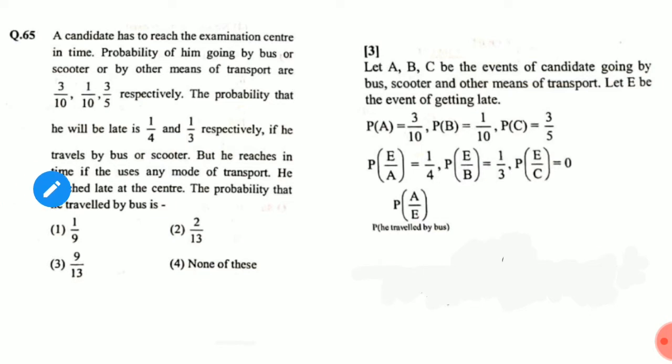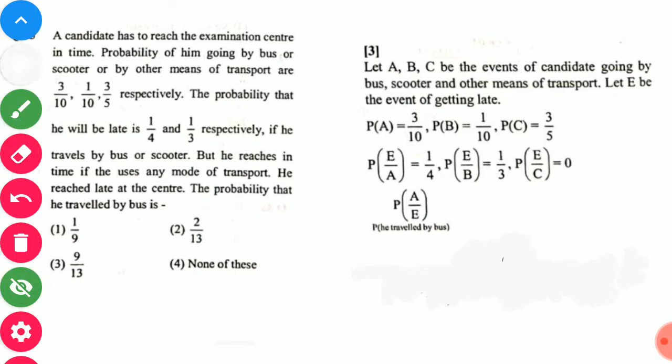This is the conditional probability: the probability of traveling by bus, A, given that being late has already occurred. The downside event has already occurred, and the upside event is what we have to find. So we apply the formula: P(A given E) has in the numerator P(A) times P(E given A).